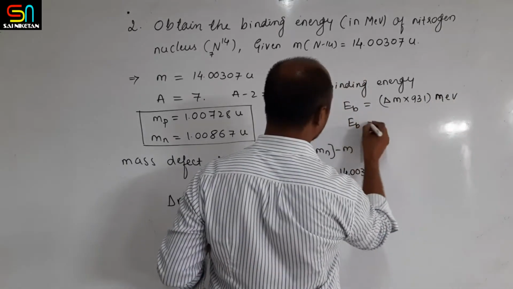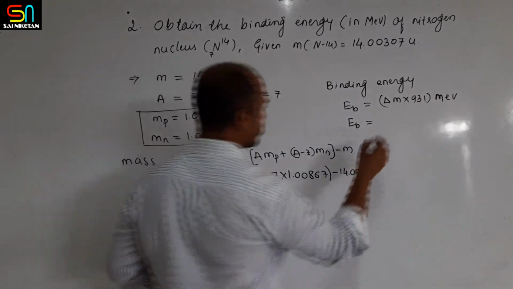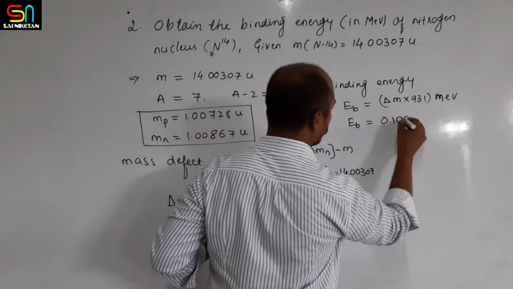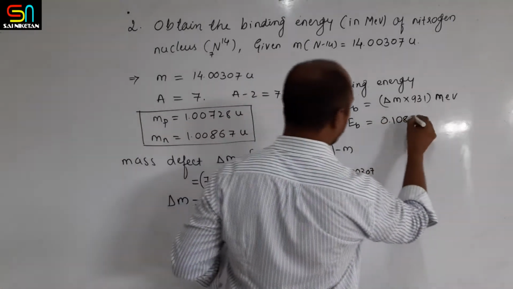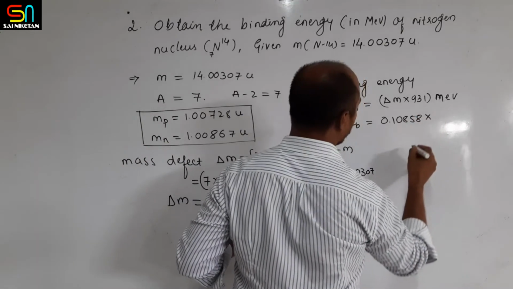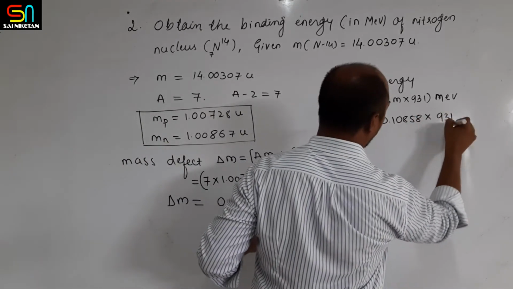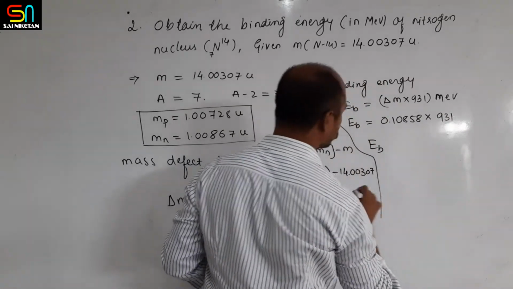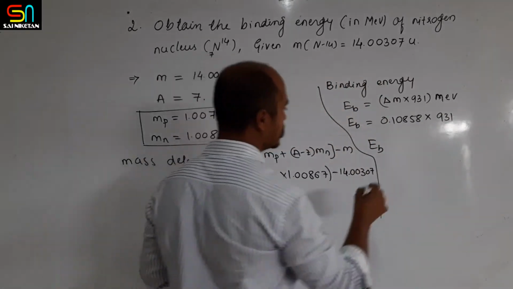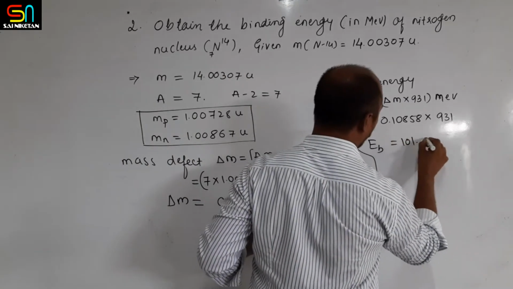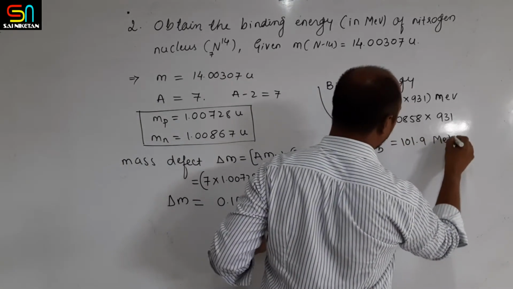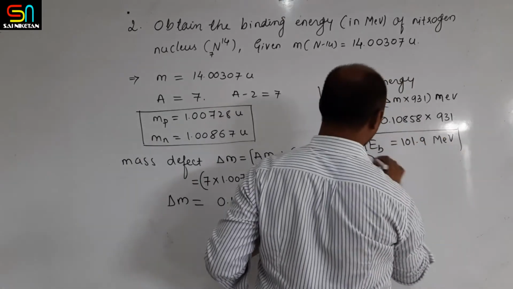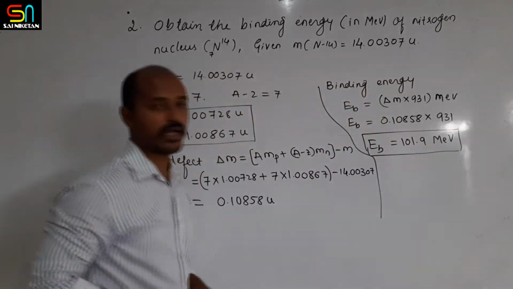So EB is equal to the mass defect we have calculated, 0.10858, multiplied by 931. The final answer of EB is 101.9 mega electron volt. So this is the binding energy in terms of mega electron volt.